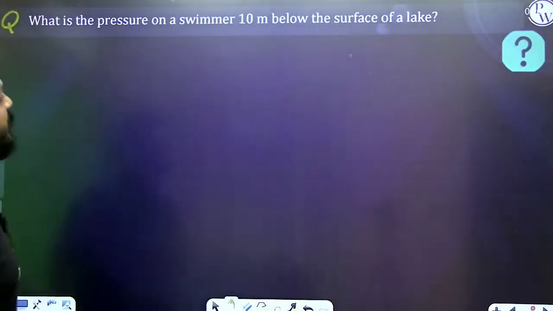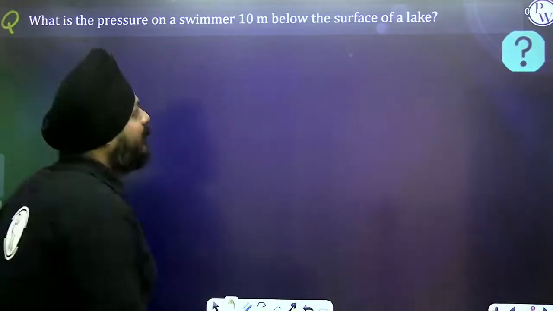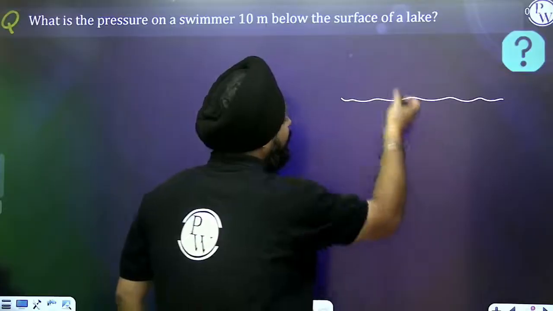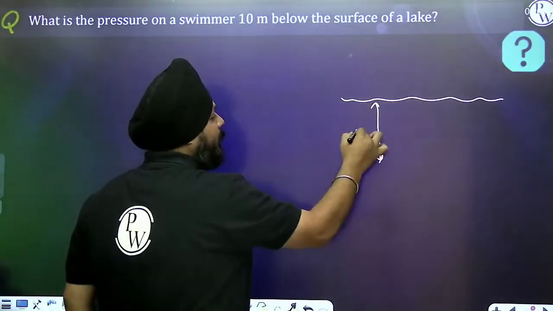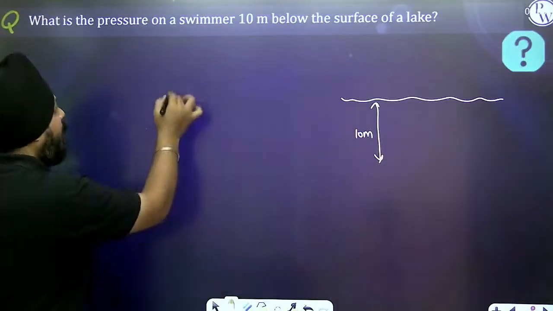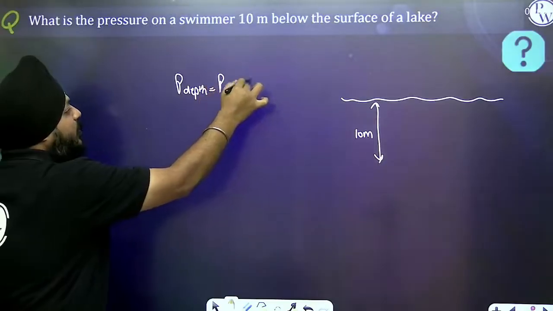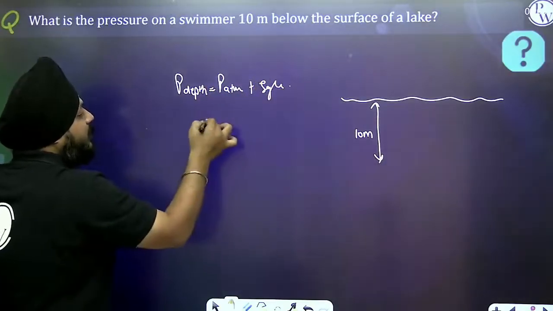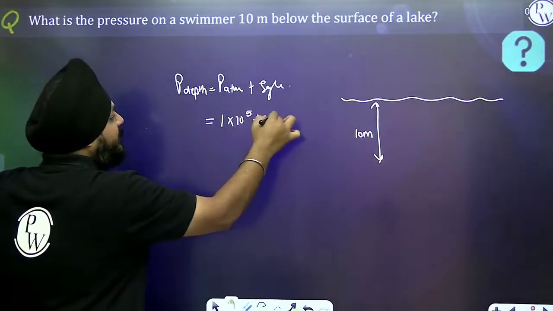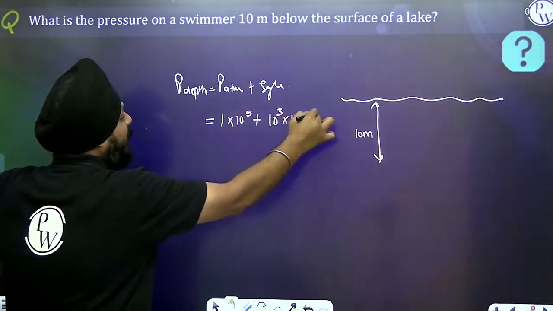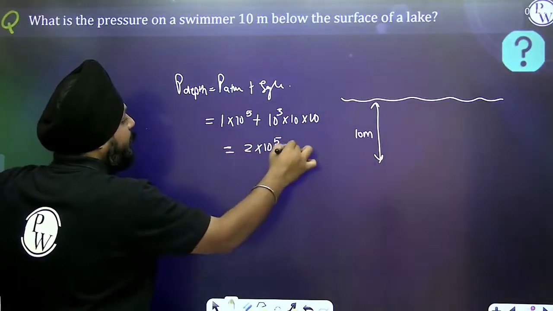What is the pressure on a swimmer 10 meter below the surface of the lake? Pressure at depth is equal to atmospheric pressure plus rho g h. This is 1 into 10 to the power 5 plus density 10 to the power 3 into 10 into 10. So it is 2 into 10 to the power 5 Newton per meter square.